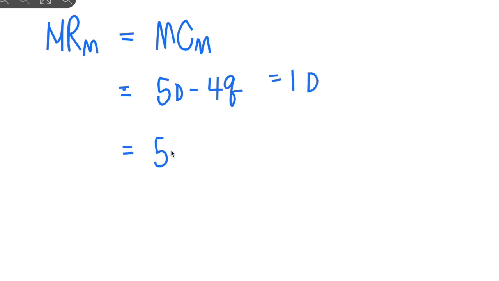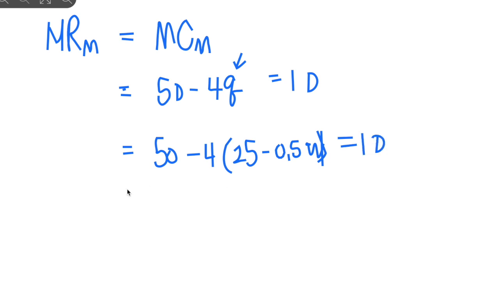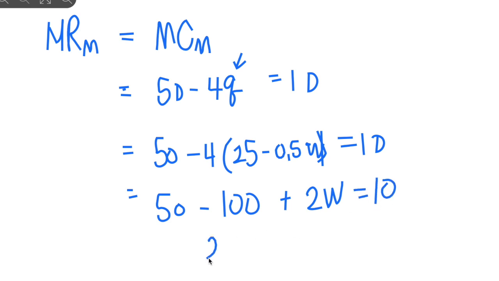We substitute Q with the W-related expression: 50 minus 4 times 25 minus 0.5W equals 10. So we have 50 minus 100 plus 2W equals 10, so 2W equals 60, and we get W equals 30.